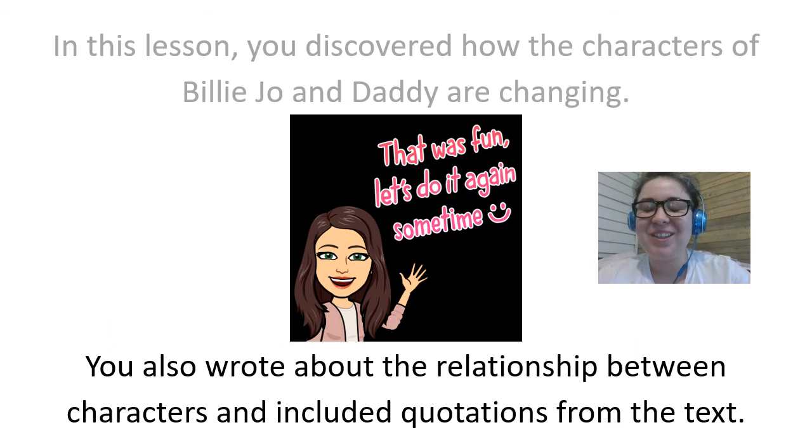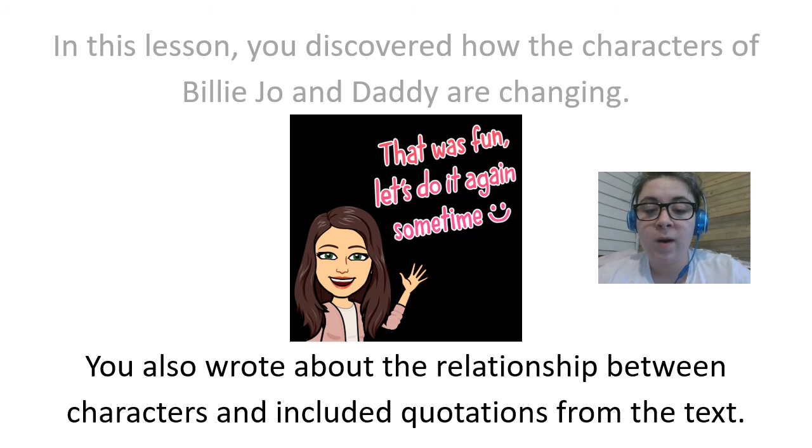All right, that's it for lesson 17. So again, you discovered how the characters of Billie Joe and Daddy are changing, and you did this by finishing reading Winter 1935, reviewing the entire playlist or chapter, and then filling out that character analysis chart. Now you should have noticed that they are changing. They're not as happy as they used to be because of things that have been going on, because of the accident, because of the loss of Mama and Franklin.